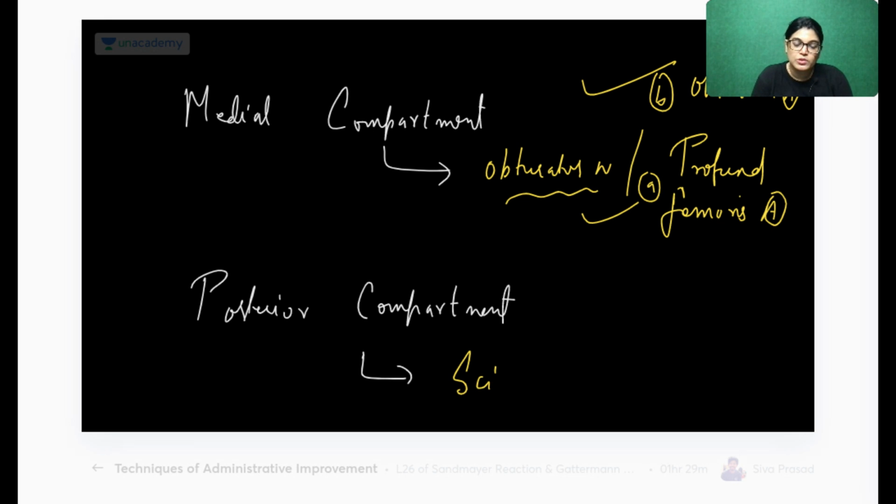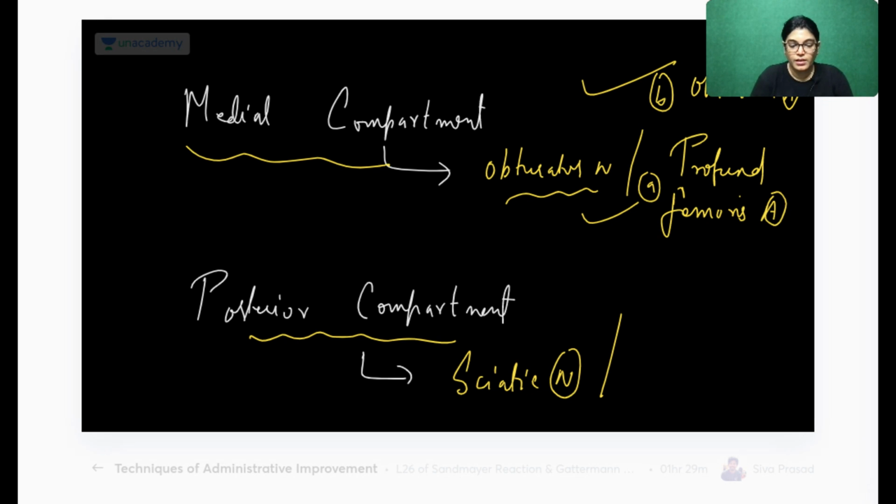Posterior compartment. Many of the students have given the answer: it's the sciatic nerve. And what about the vessels? Superior gluteal is for the gluteal region, not this.